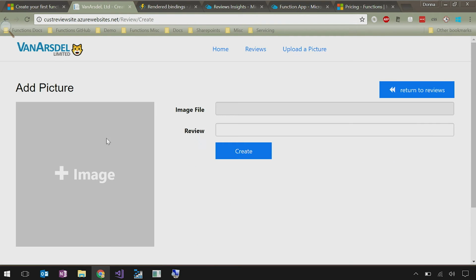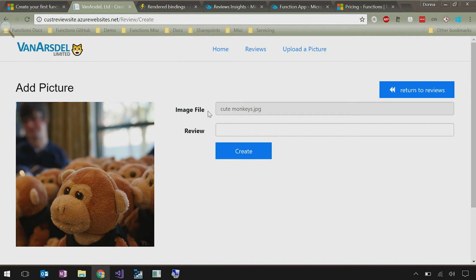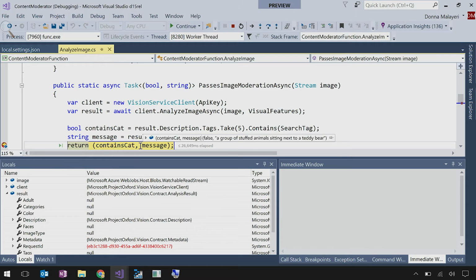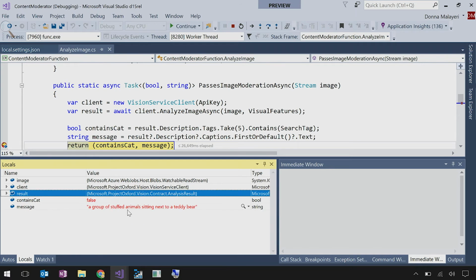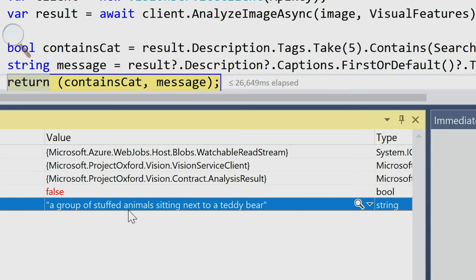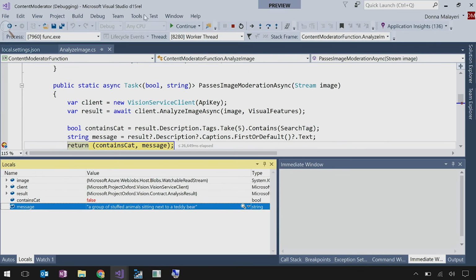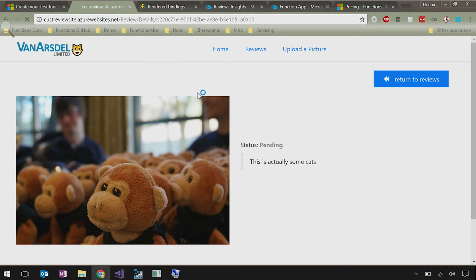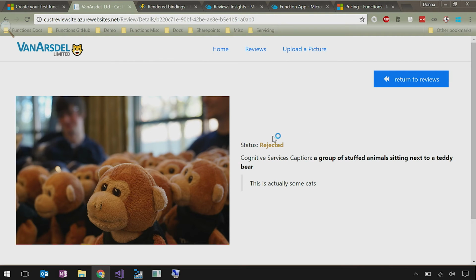So now let's upload the monkeys again. I actually haven't seen how it will caption this, so this will be interesting. Monkeys. This is actually some cats. Let's try to confuse it. And the function triggers right away, and it tells us, wow, it's pretty accurate. Whoa. A group of stuffed animals sitting next to a teddy bear. So the monkeys look like a teddy bear. That's pretty good. So let's continue and refresh, and it's rejected, sorry.